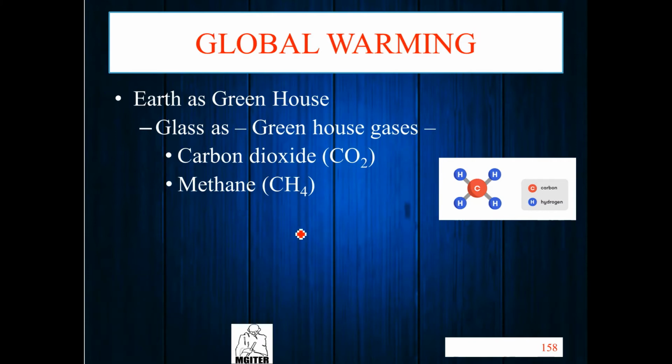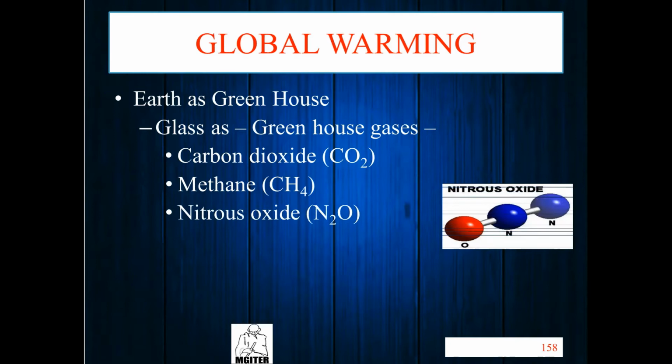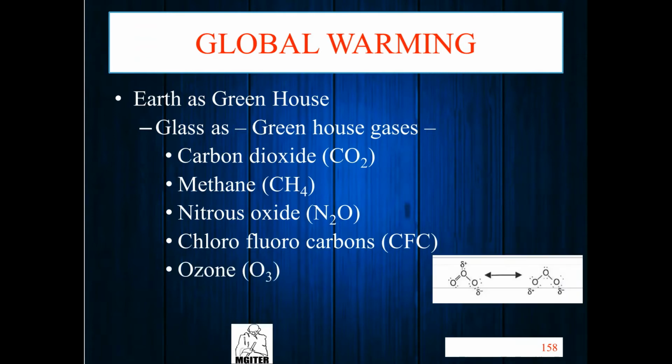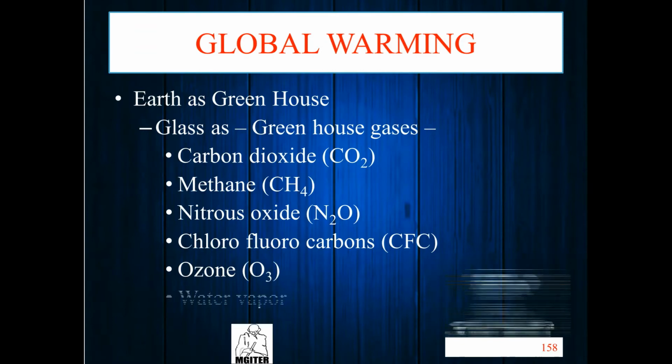I will explain in detail later what carbon dioxide and methane are. Then nitrous oxide, N2O. Then chlorofluorocarbon, which is the most important. Ozone, O3. Then water vapor. So these greenhouse gases behave as a glass which absorbs the heat.